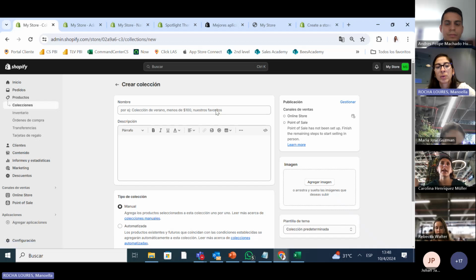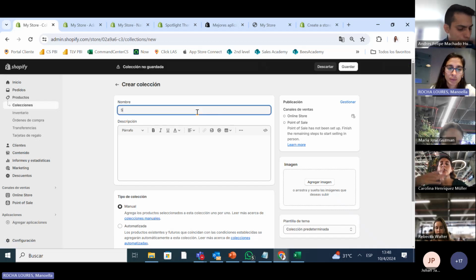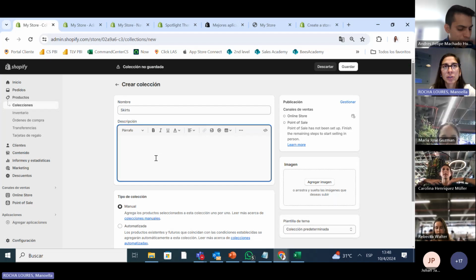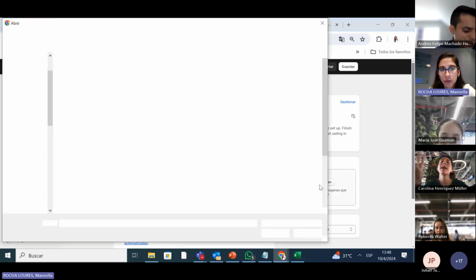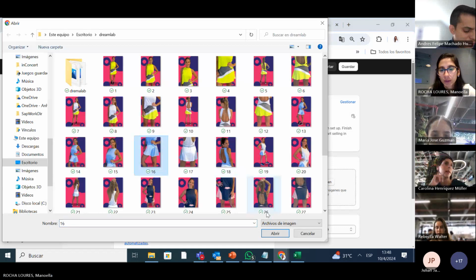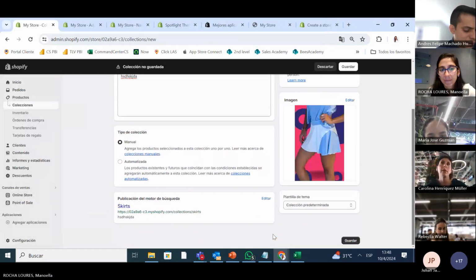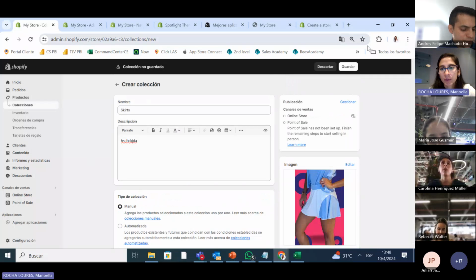We're going to create another one that's going to be called skirts. So the collections are where we're going to put all our skirts, all our shirts. So we add an image. Okay, we save.